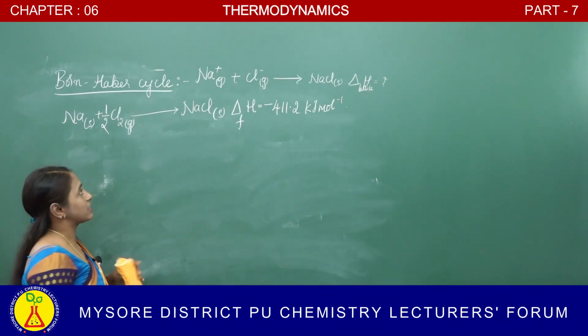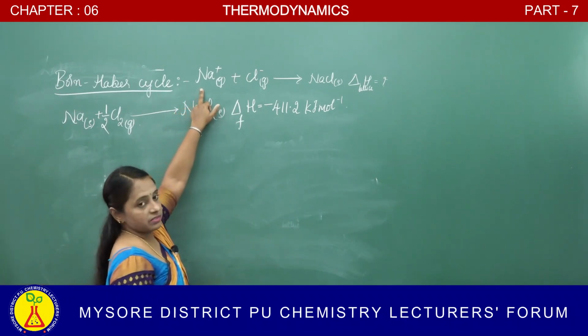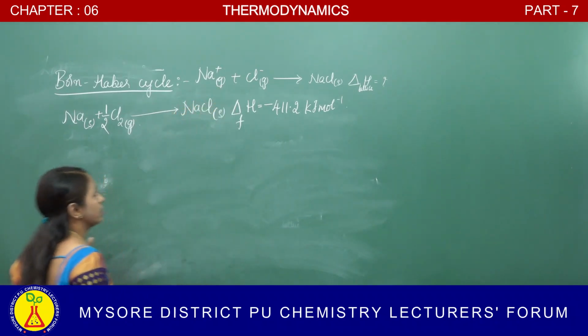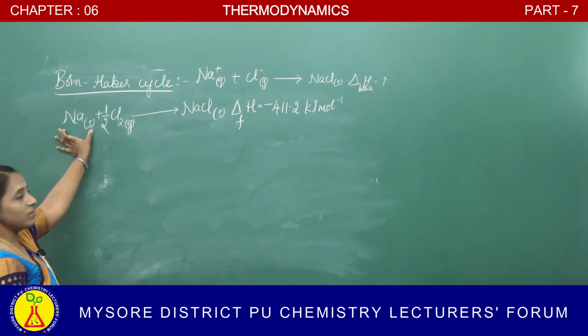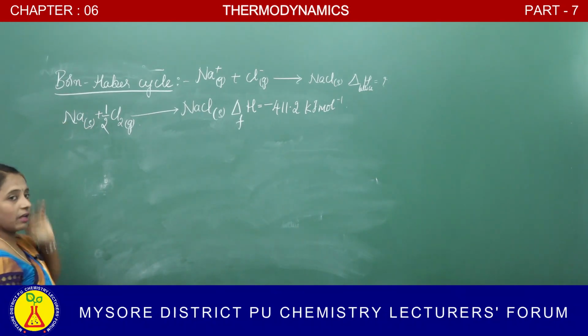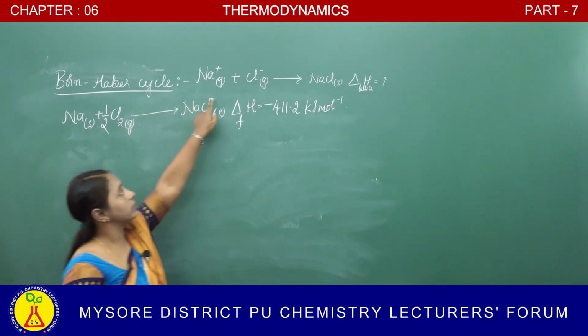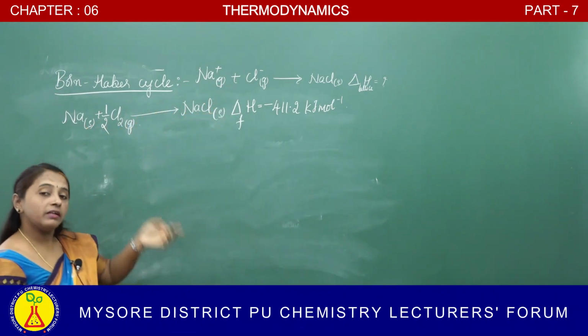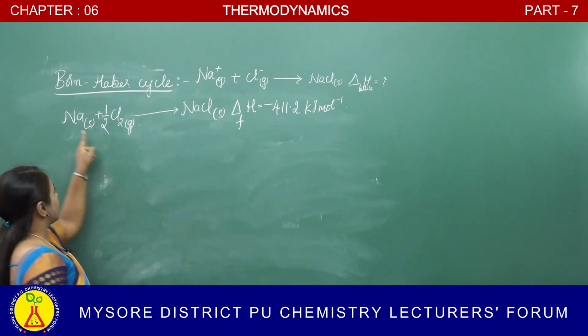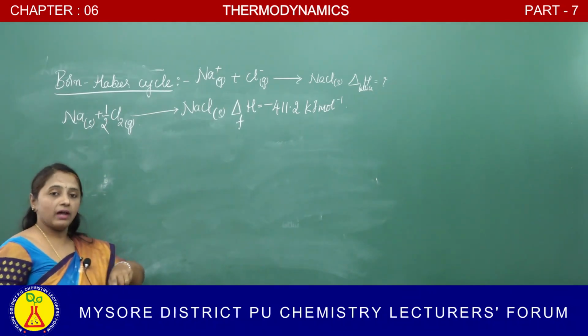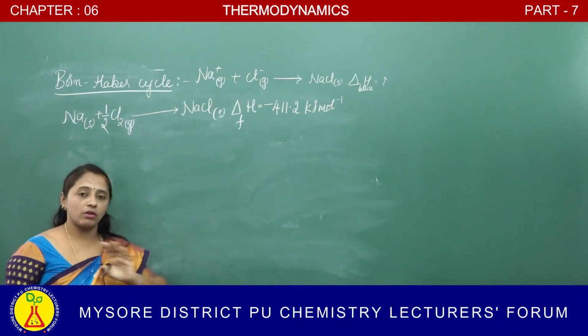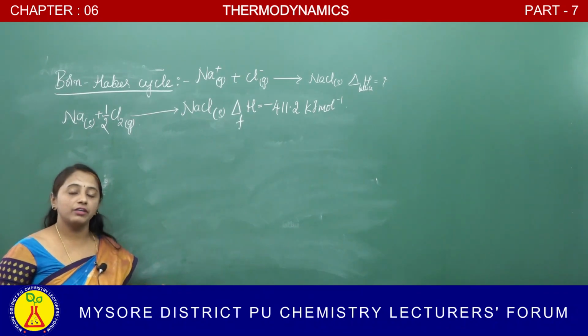In this reaction, Na plus is in gaseous form, but here sodium is present in its elemental form. First we should convert that solid into gaseous form, and then from Na gas we should remove 1 electron, and then it gets converted into its cation.